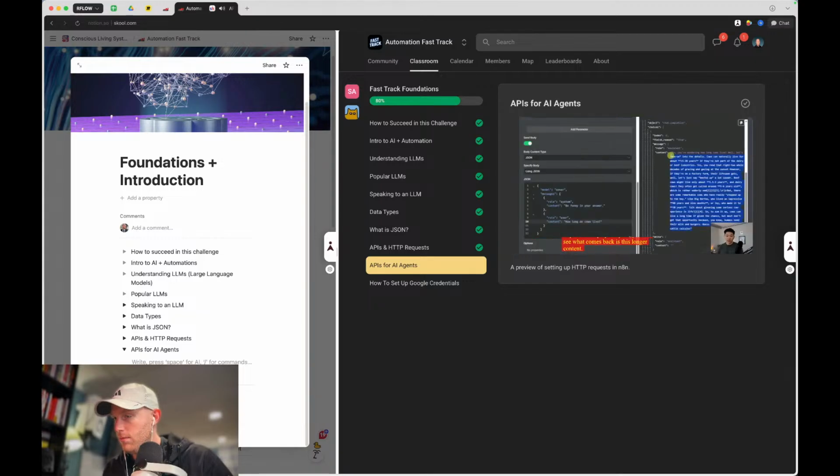So you can see what comes back is this longer content. So it's not being precise and concise. And it says, so you're wondering how long cows live? Well, let's move into the details. So as you can see, it's funny.